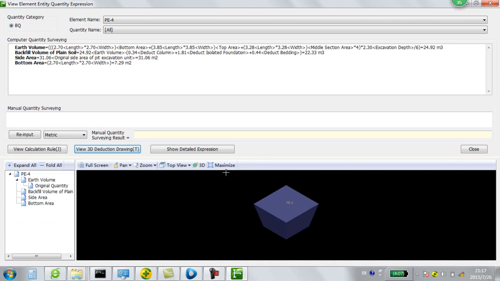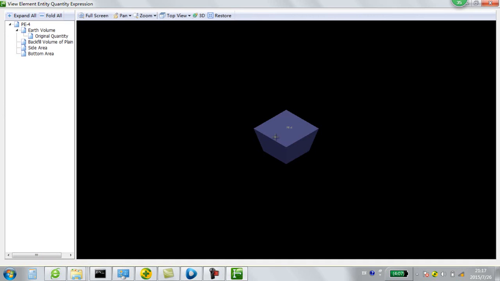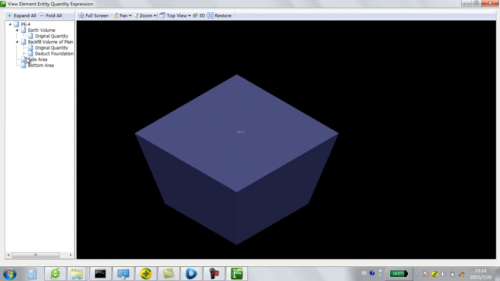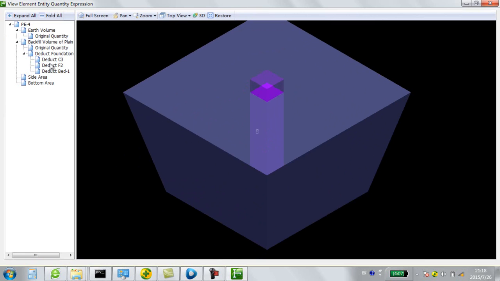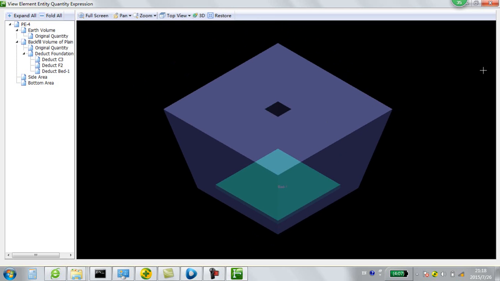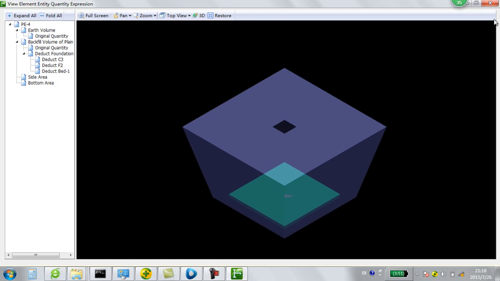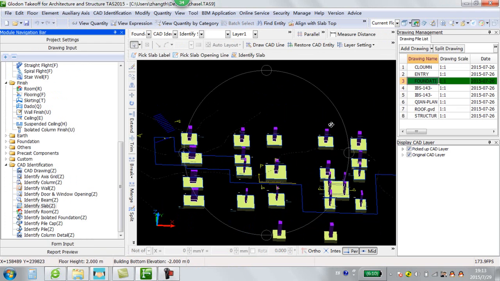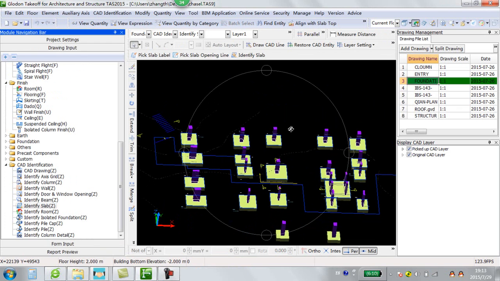Now we also can view the 3D deduction. This is the original quantity. This is deduct the column, deduct the footing, deduct the padding. Because Glodden TAS has the embedded local calculation rule, that's the reason why we can get the most accurate quantity. We have finished the 3D modeling in foundation.